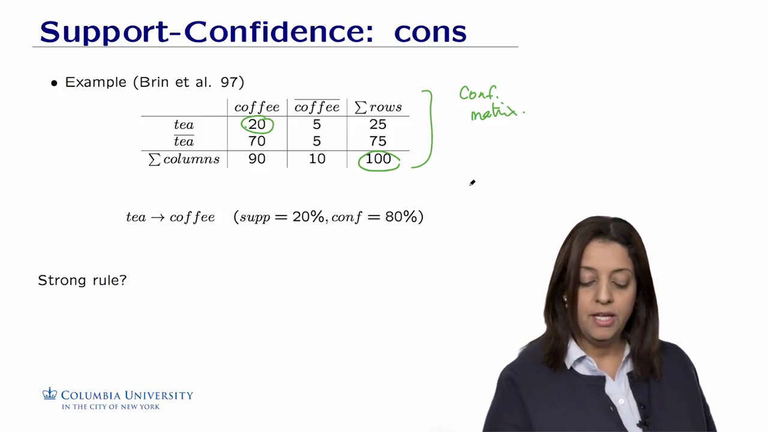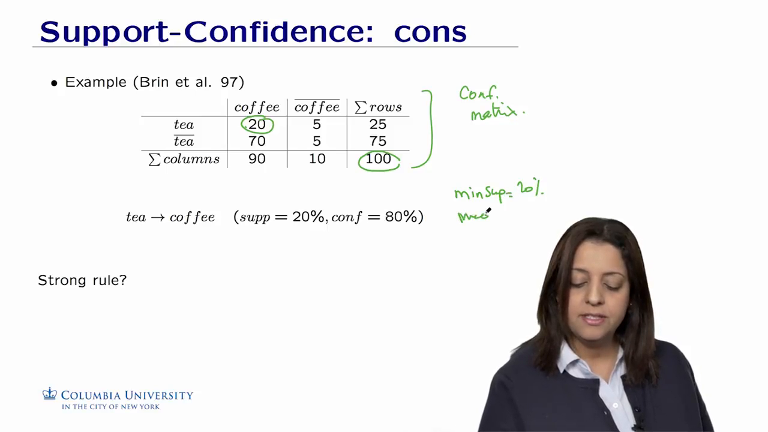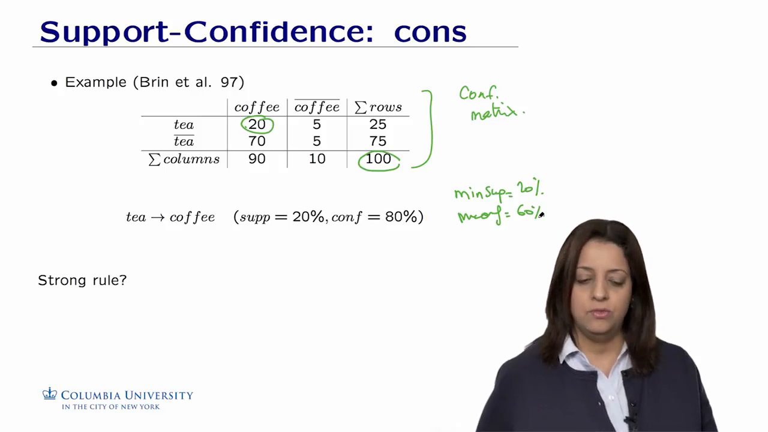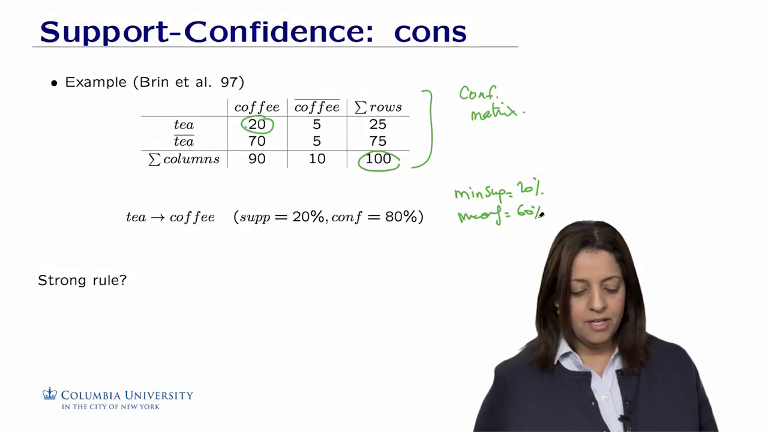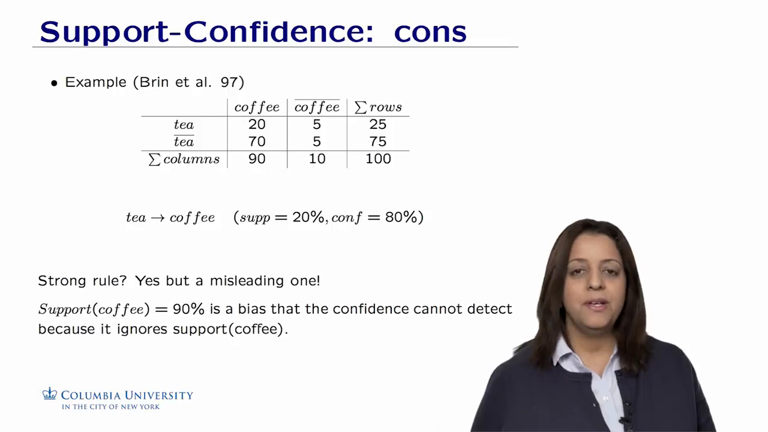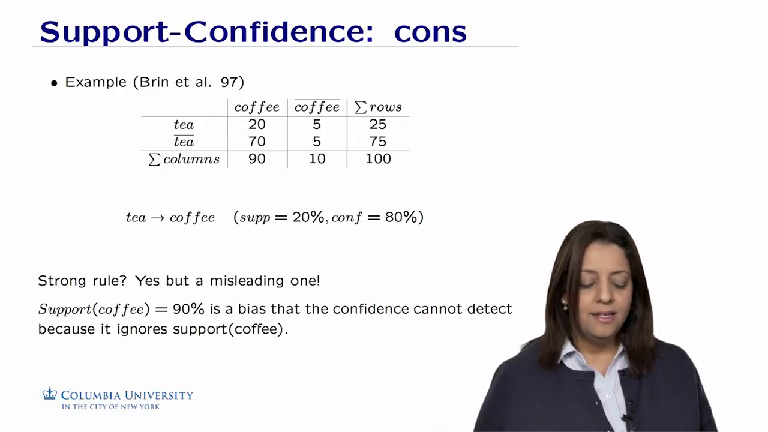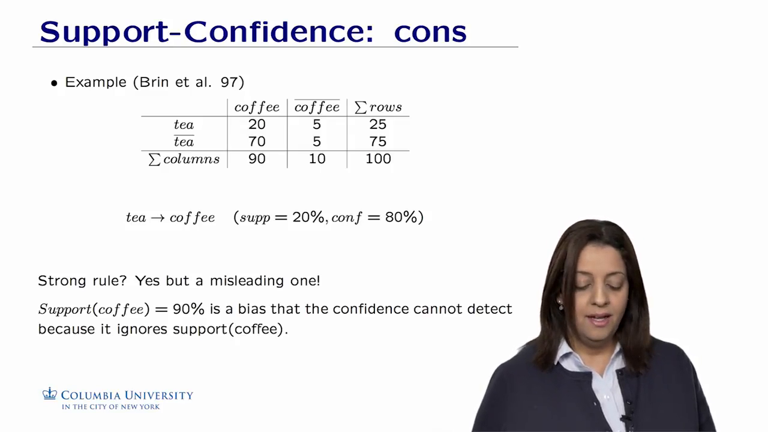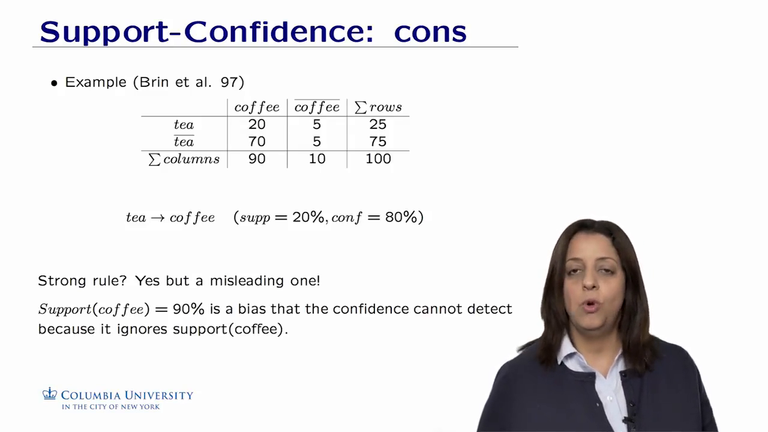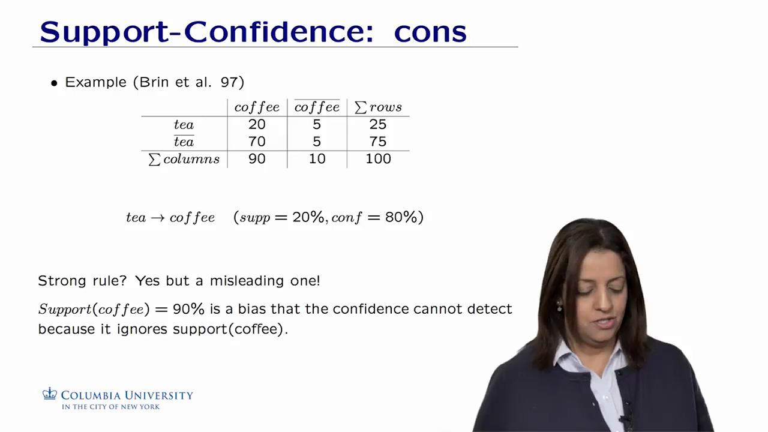If you put a minimum support of, say, 20% and a minimum confidence of, say, 60%, then this rule would be deemed a strong association rule. It is a strong one. However, it's probably not an interesting one. And why is that? Simply because it's a misleading rule. Observe that the support of coffee by itself is 90%. This actually introduces a big bias that the confidence cannot detect. 90% of the data is about customers who bought coffee. This provides lots of weight to coffee, and this cannot be detected by the confidence measure alone.